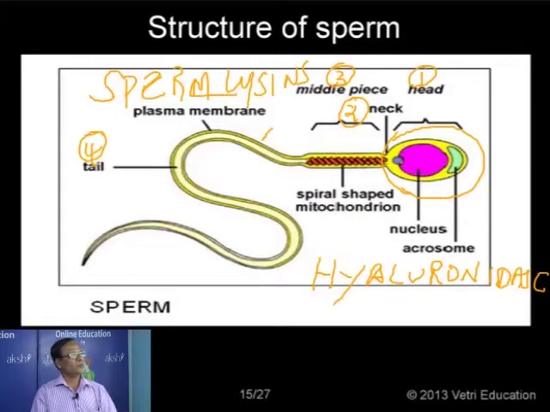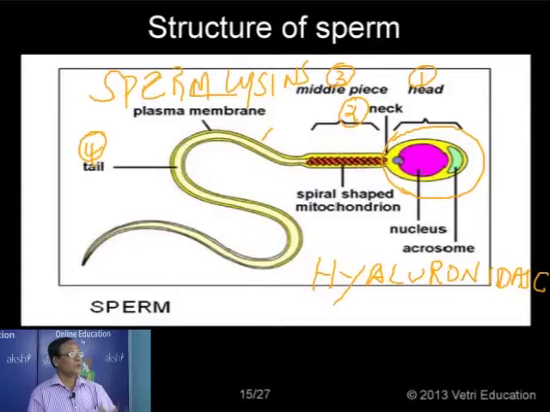In human beings, it is called hyaluronidase. The reason is that the egg cell is surrounded by some follicle cells. The follicle cells are stuck together by means of a substance, hyaluronic acid. So to dissolve that acid, the sperm lysin is used for the penetration of the sperm into the egg. That's why it's called hyaluronidase.